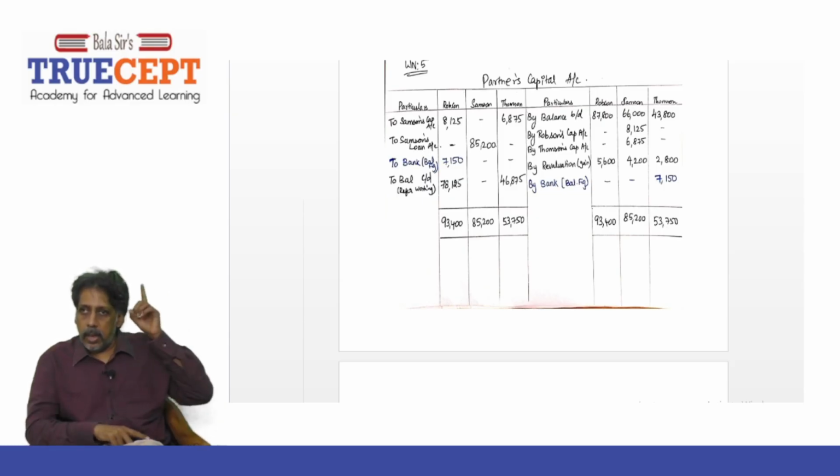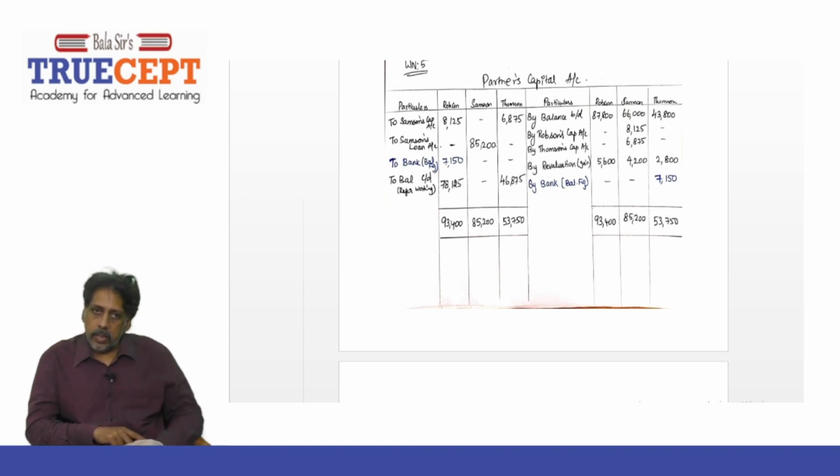So in the partners' capital, just see on the debit side, to Samson's capital under Robson, it is 8,125, and under Thompson, it is 6,875. Then on the credit side, it is by Robson and then by Thompson under Samson, right? Yeah. 8,125 and 6,875 posted. Yes, sir.